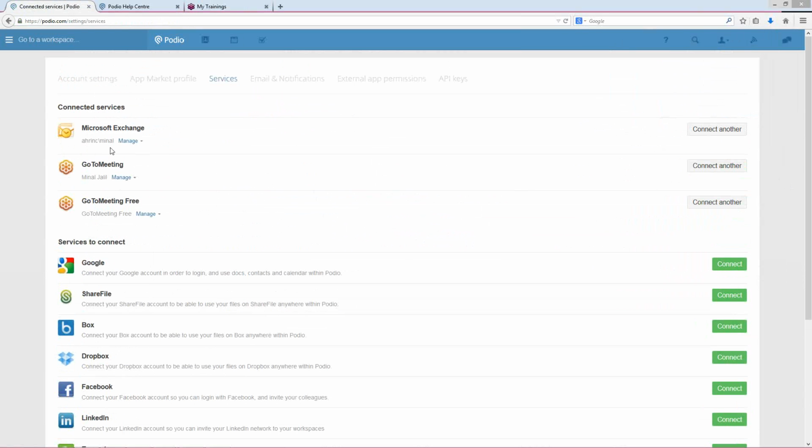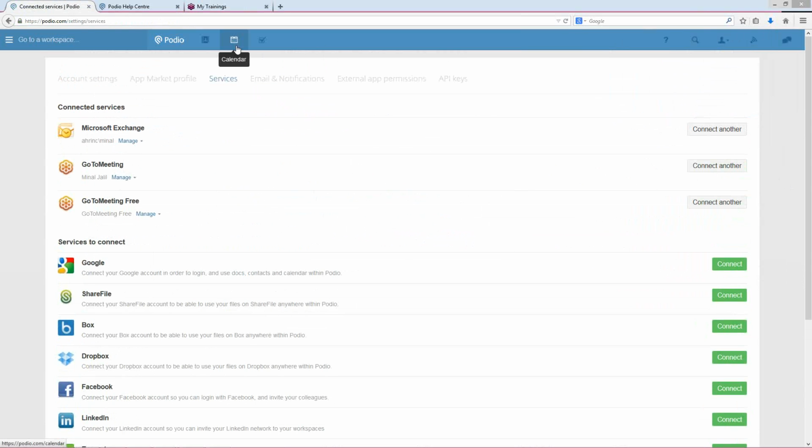Right here I see that there is a connection being made. I can even manage it. I want to stay connected, so I don't want to play with that, but there is a connection there. So I don't have to worry about any kind of external connection. Another place where this can be seen, I'll show you shortly, but you know that there's a connection being made when you see that.